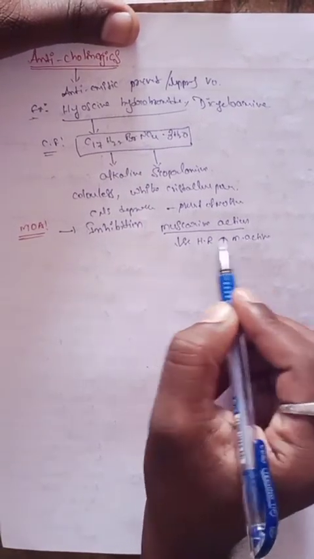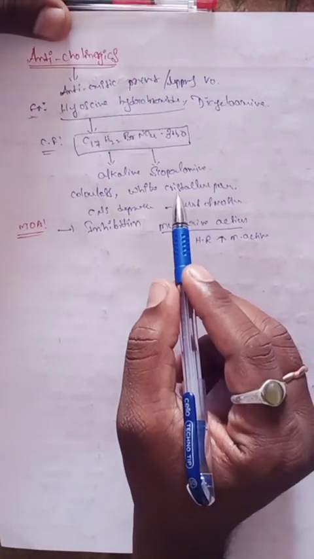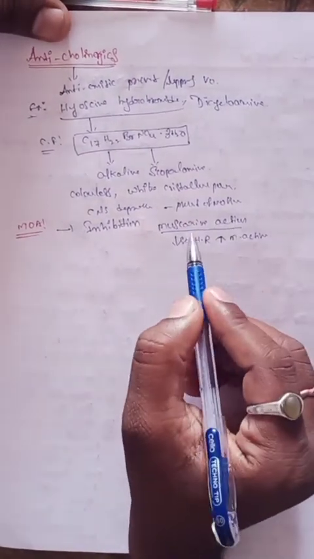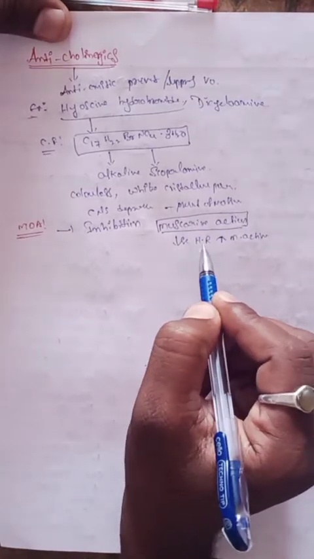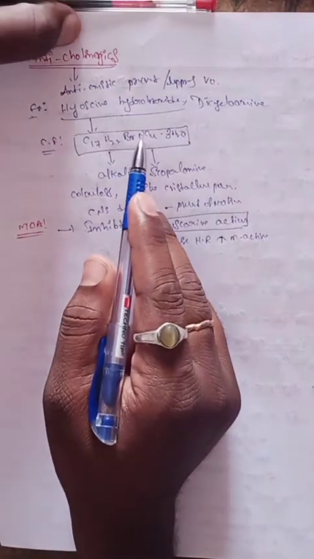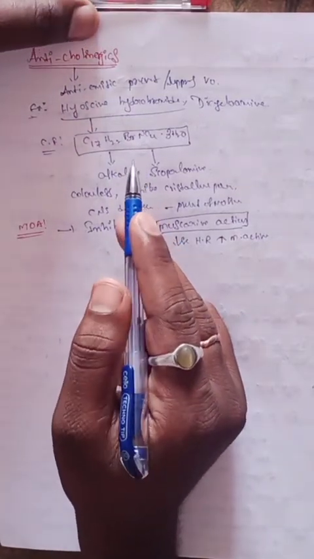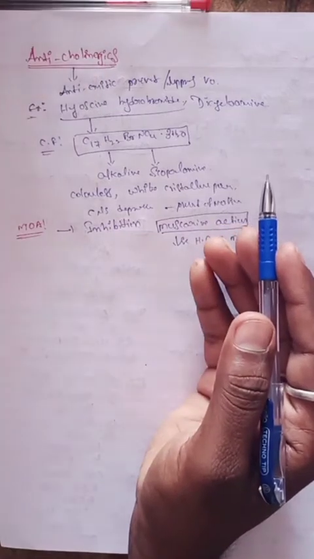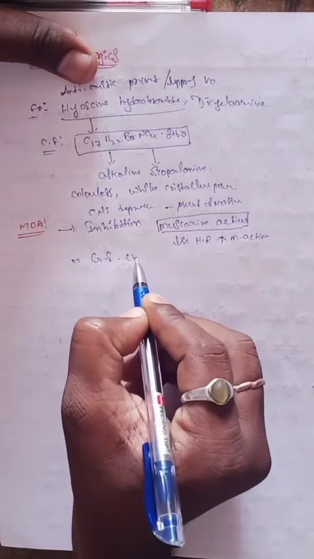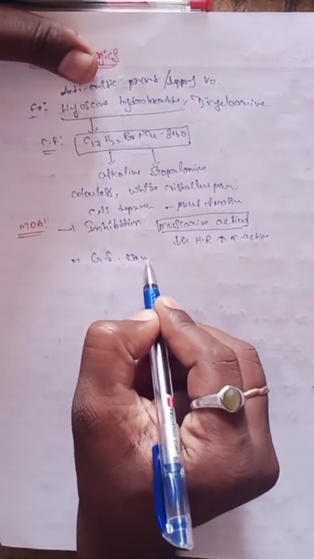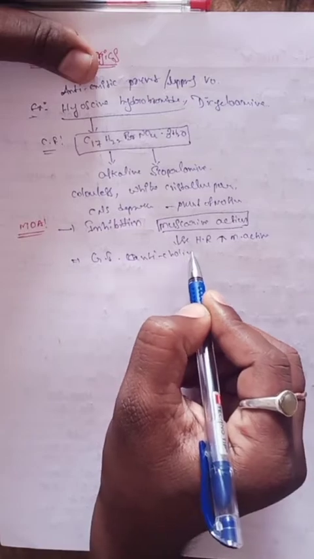This action is inhibited by hyoscine hydrobromide. The muscarinic action of acetylcholine and prostaglandin, these different effectors are also there. So it acts as a gastrointestinal anticholinergic drug. That is the mechanism of action.